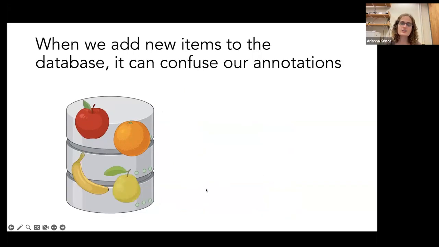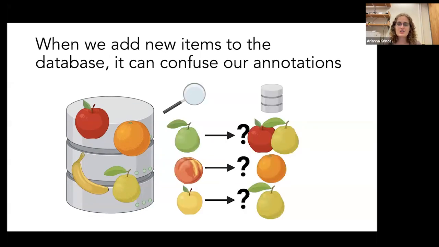If we add a new entry to our database, in this case a yellow-green guava, our annotations might change where we have some ambiguity in different groups. Now our green guava might either be an apple or a guava of a different color, and the yellow apple now looks most similar to that guava. So depending on what we know as true fruits, we might annotate the query fruits differently, the same way our query sequences might be interpreted differently on the basis of what sequences we have in our database that we've seen before.